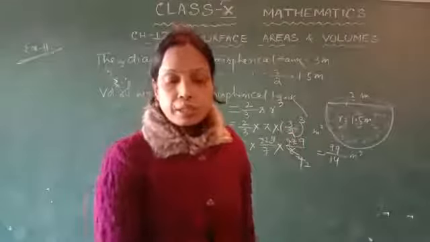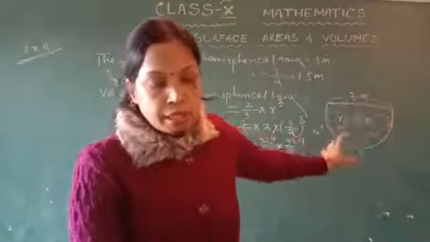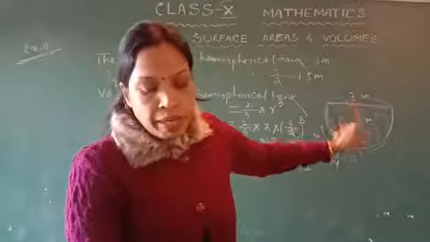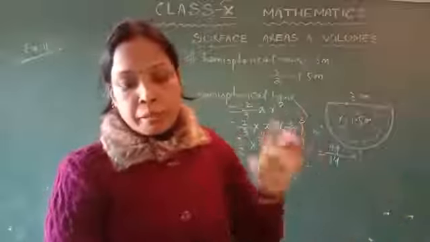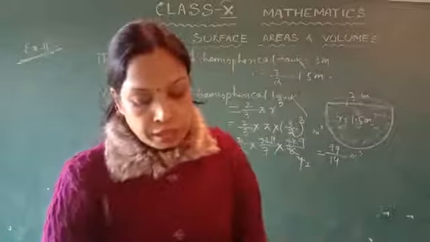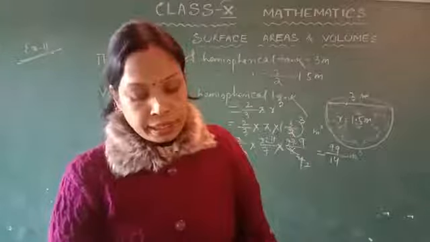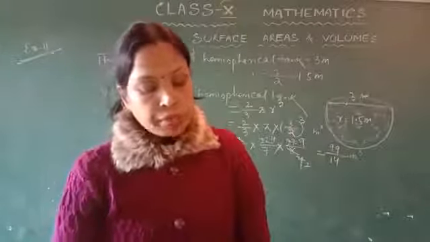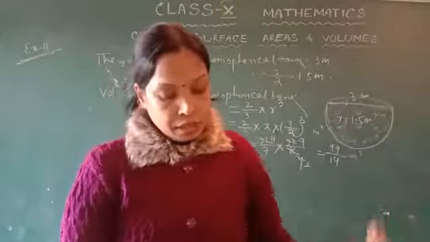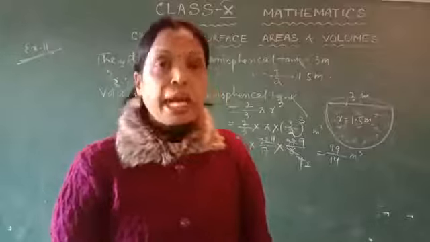Then again the question says this water is emptied by a pipe in the shape of a cylinder. In 1 second, 3 whole 4 upon 7 liters of water is emptied. How much time will it take to empty half the tank?